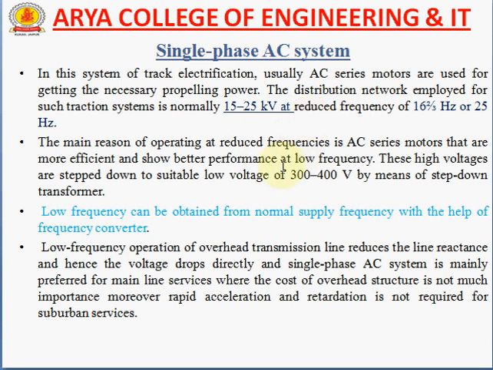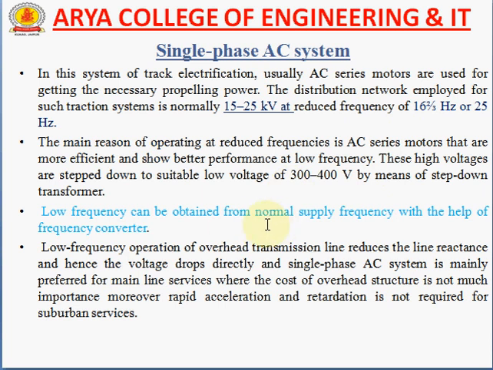The main reason for operating at reduced frequency is that AC series motors are more efficient and show better performance at low frequency. So we can reduce the frequency to 25 Hz. Otherwise the normal frequency is 50 Hz. We know that these high voltages are stepped down to a suitable low voltage of 300 to 400 volt by means of a step down transformer.